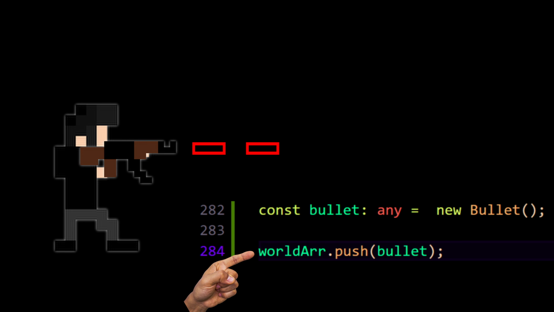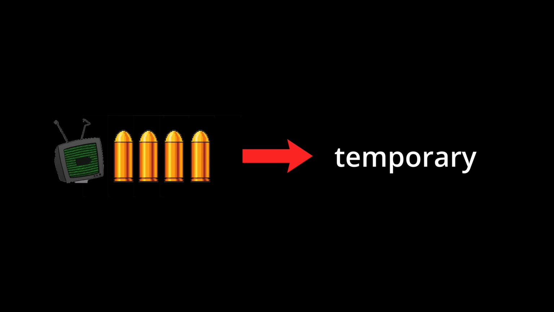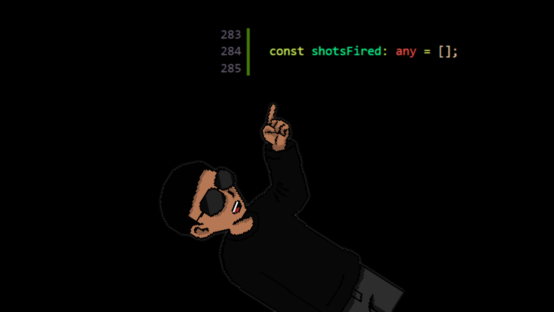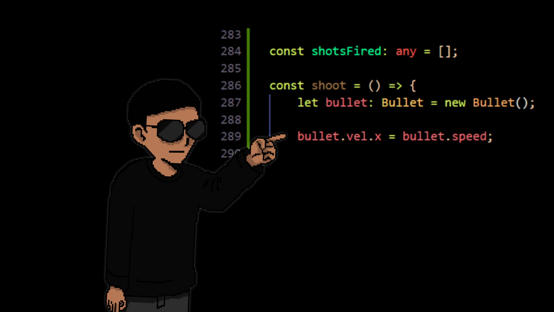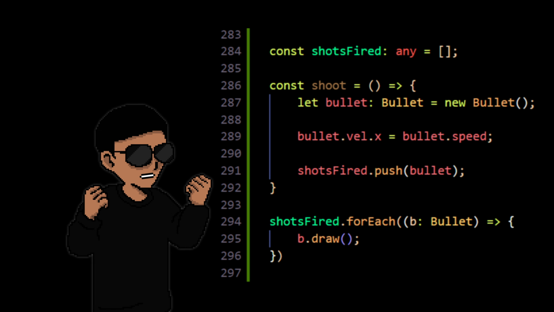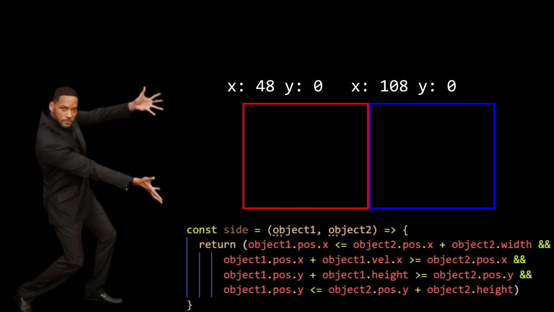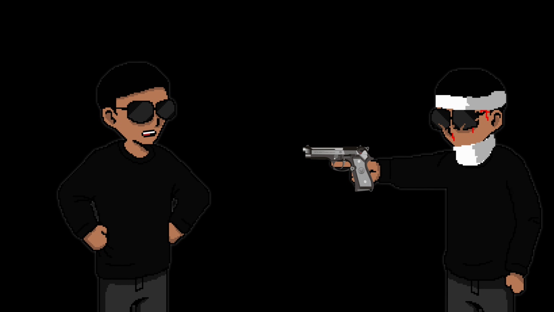The way shooting works is by creating each individual bullet and then passing it into the world array to be rendered. But doing it this way is a bit unnecessary. Bullets are temporary items, so we don't need to bother the world with their existence. Instead, we can create a separate array, create the bullets, set the velocity to a fixed speed, push them in the array, and then just draw them individually. We can then track their movement in the bullet class and detect hits using our, you guessed it, collision detection, and then make the objects they hit respond accordingly.